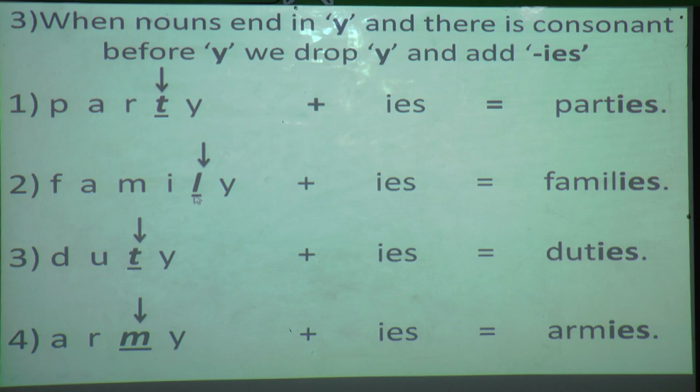L. L is what? Yes, it is a consonant. So when it is a consonant you have to add IES. That is family. What you have to do? You have to drop this Y. You have to cancel this Y and then you have to add IES. You should not write Y. Understood, student? Okay.